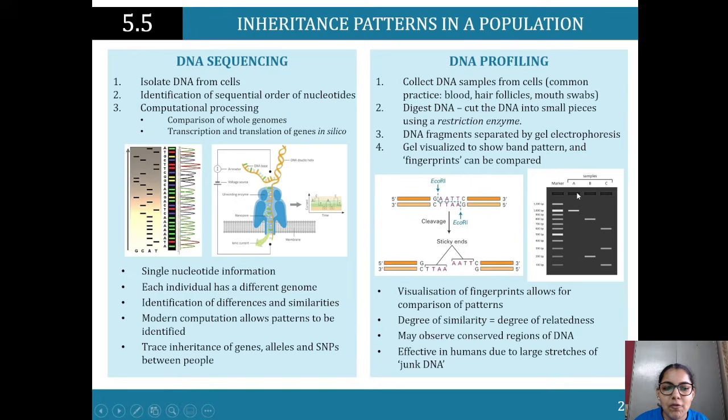So A is what I found on the crime scene. C is one of the suspects. I'm going to put the DNA over here and here. Then once I start the machine off, the DNA is going to move according to the electricity. It's moving forward. When it stops, if they're at the same places, actually I've got a marker here.